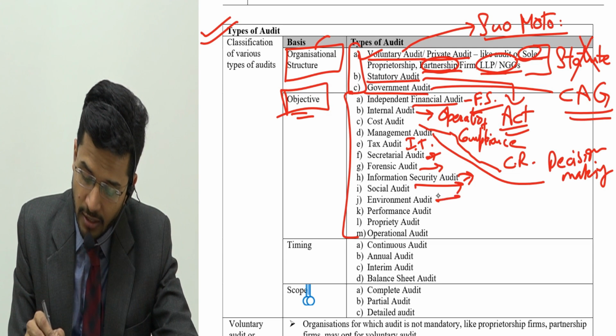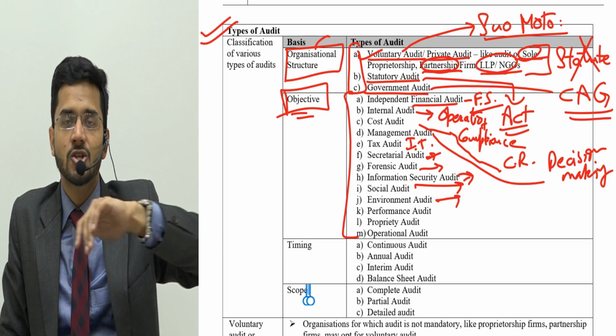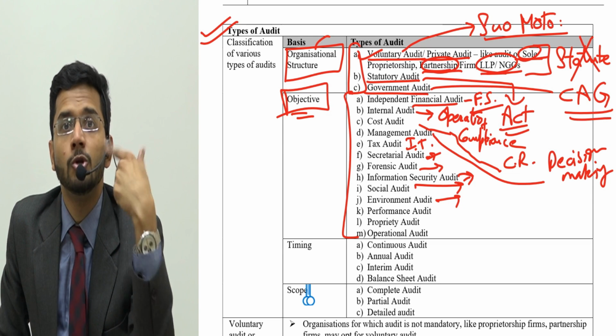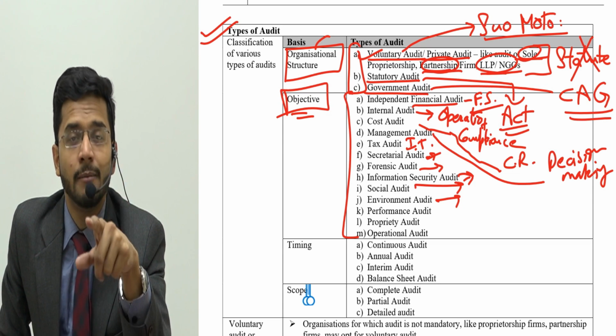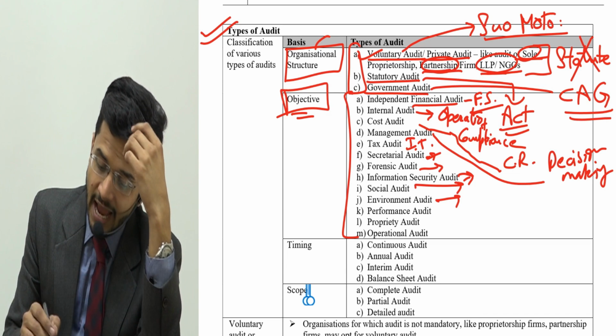Then environment audit. Environment audit is particularly related to the environment in which the organization is working, and whether the company is polluting the environment or not, protecting the environment or not from any of its waste and hazardous products. So this is environment audit.